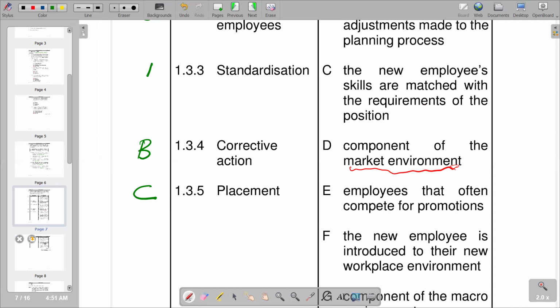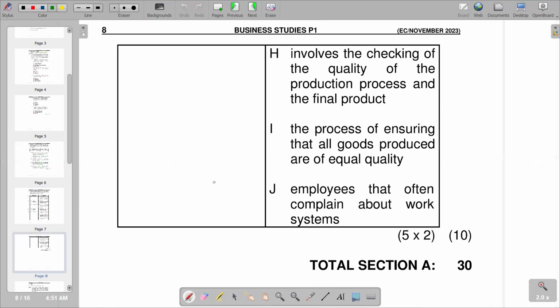So going there, you see that this becomes the last section that we have on section A, and it represents our question 1 of this question paper, which is paper 1 of November 2023.